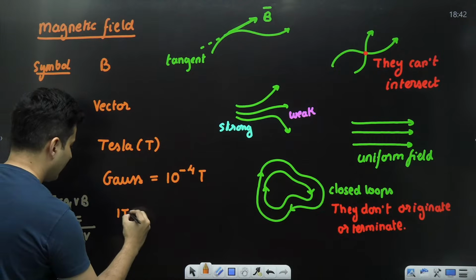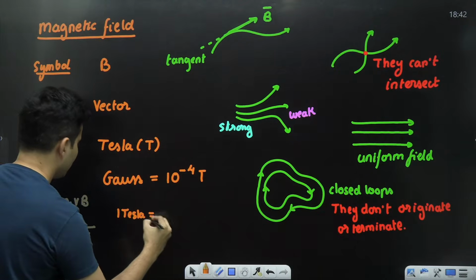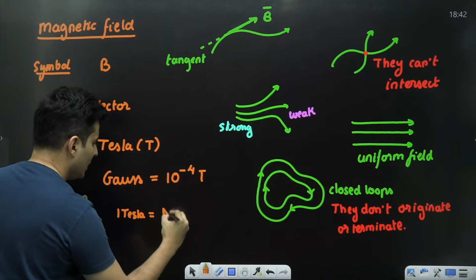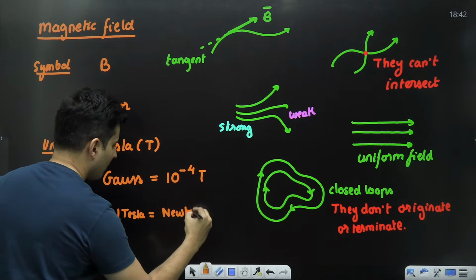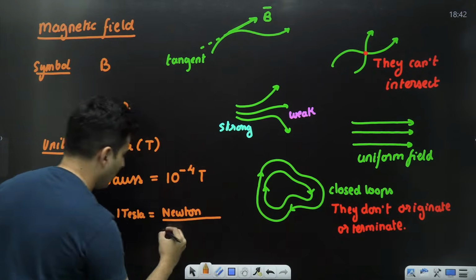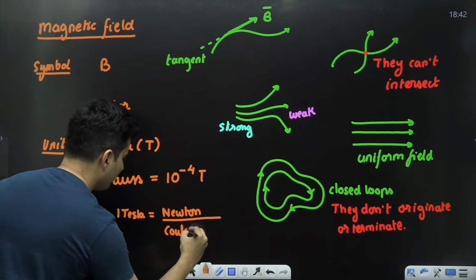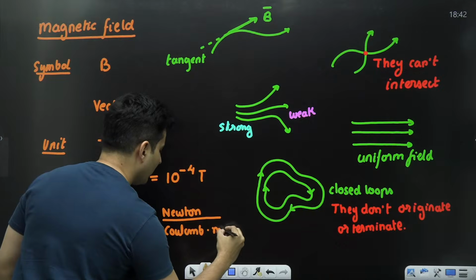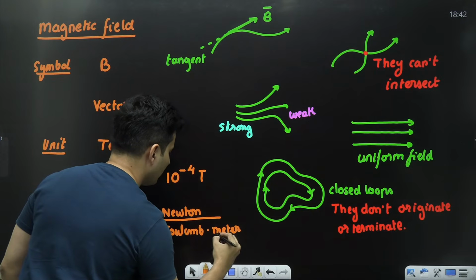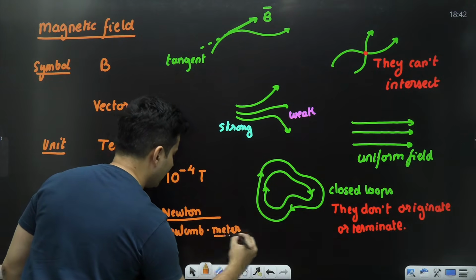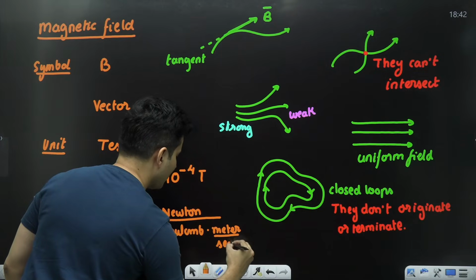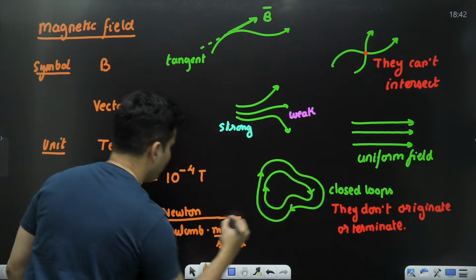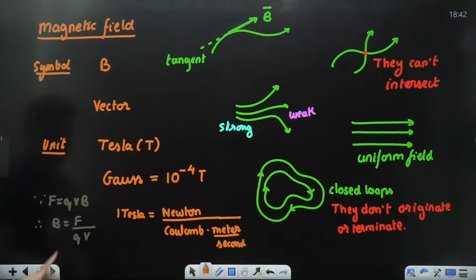1 Tesla of field is when 1 Newton of force acts on a Coulomb of charge when it is moving a meter per second in a perpendicular direction, because then sin 90 will be 1.